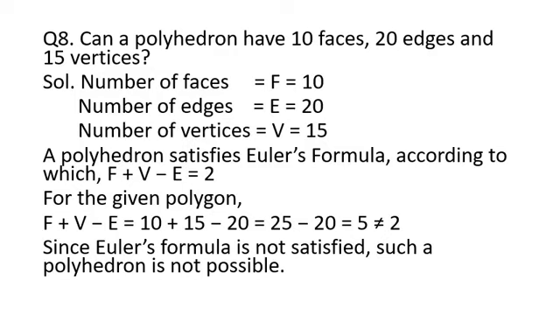So number of faces F is equal to 10, edges are again 20, vertices are 15. So putting the values in this formula, you will find that this is equal to 5, which is not equal to 2. Since Euler's formula is not satisfied, such a polyhedron is not possible.